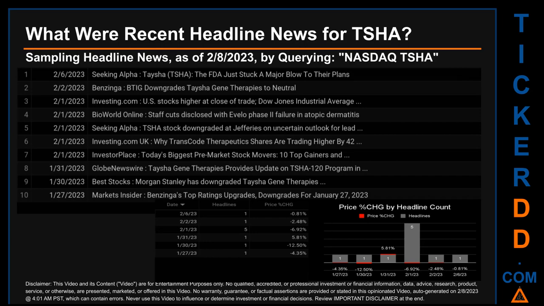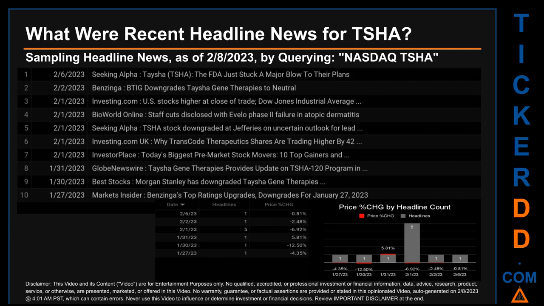What were recent headline news for TSHA? Today, Wednesday the 8th of February 2023, I sampled one of our news aggregators for latest headlines for this ticker. I did so by searching specifically by a keyword that may appear, broadly, in the title or the body, of discoverable news articles. The keyword that I used was a combination of the exchange and the ticker symbol, NASDAQ: TSHA. The results show 10 unique headlines, published across 6 unique dates. Publication dates span 10 days.